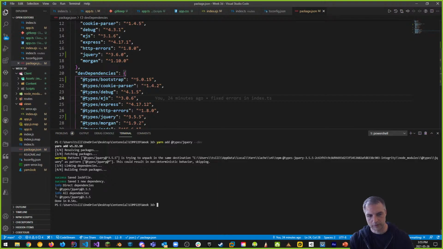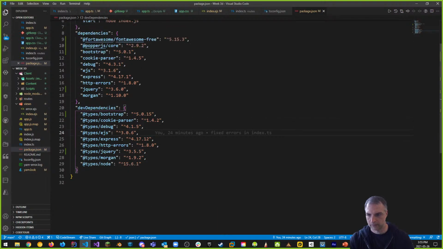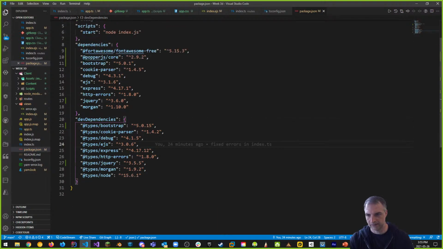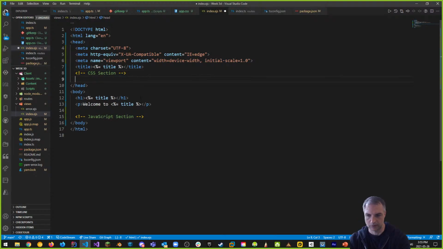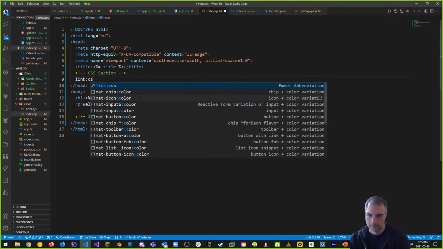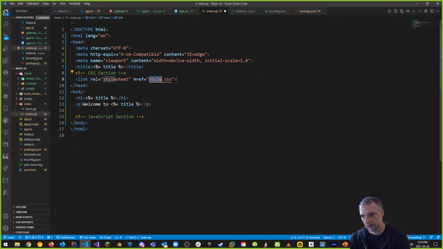All right, so now that we've added Bootstrap support by adding these things here, we need to actually make a reference to Bootstrap inside of our index.ejs file. And I'll explain how this works in a second. So index.ejs, CSS section, I want to go in there, and normally what I would do is something that looks like this. So I want to do a link, CSS, and we're going to say in here that it is going to go